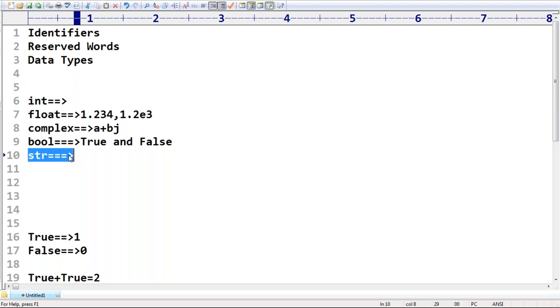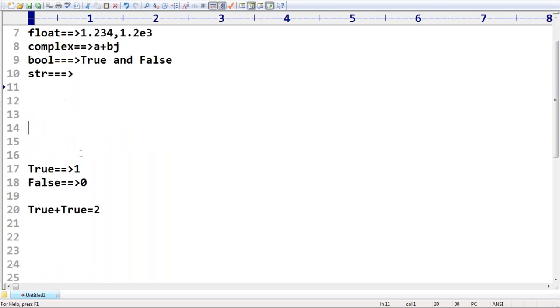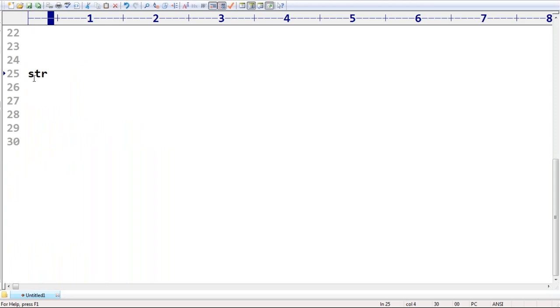We will discuss it in detail at a separate topic, where you will get much more clarity about this. Can you please tell how you can represent str type? Anyone, what are the various possible styles? Within single quotes we can specify it. The other possibility is within double quotes, no problem at all.